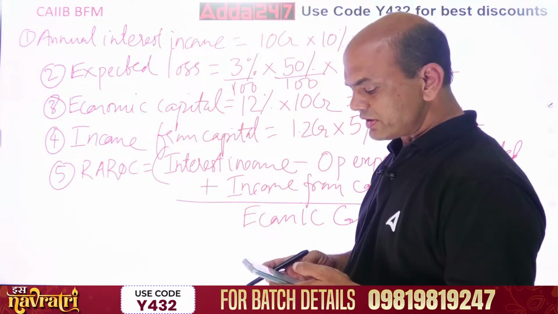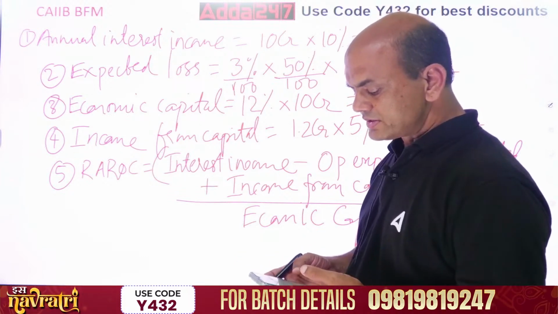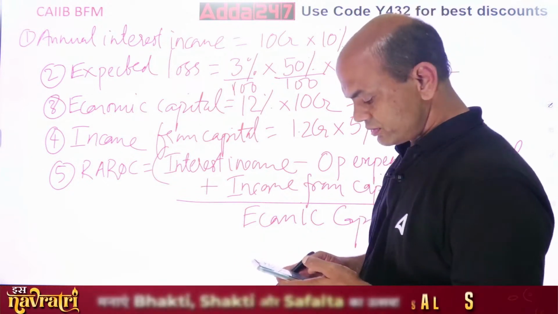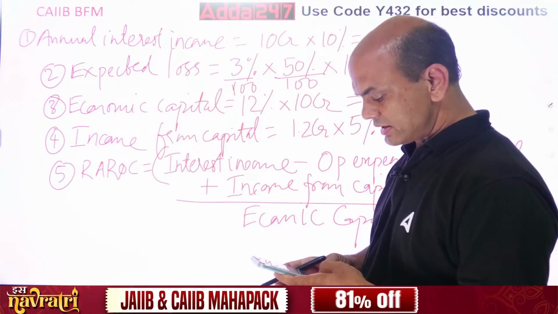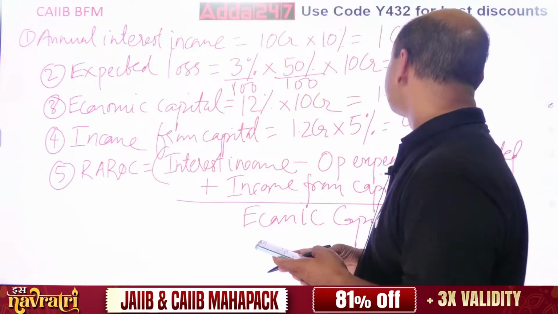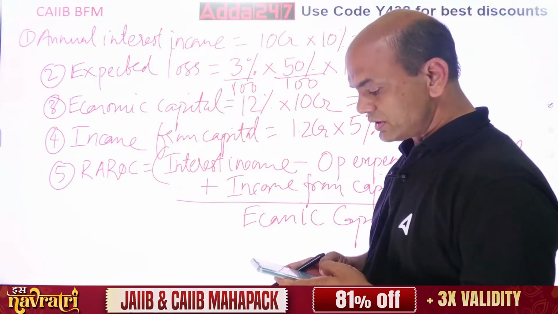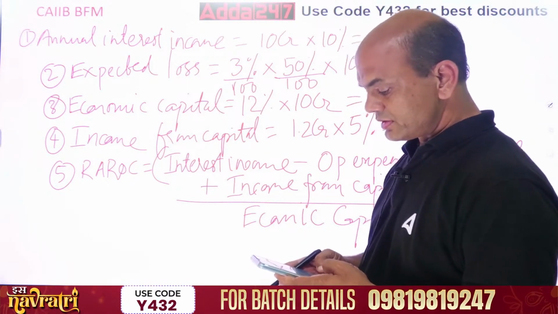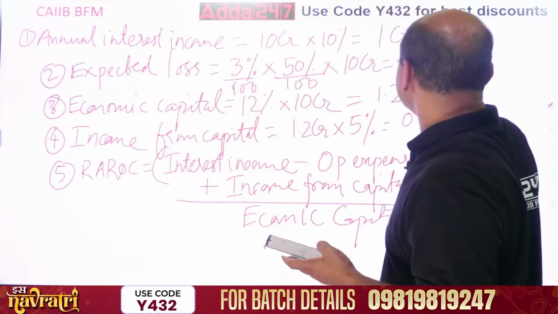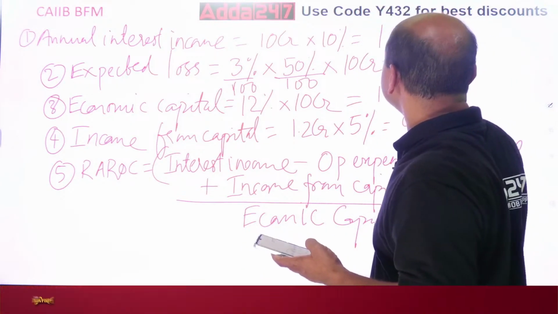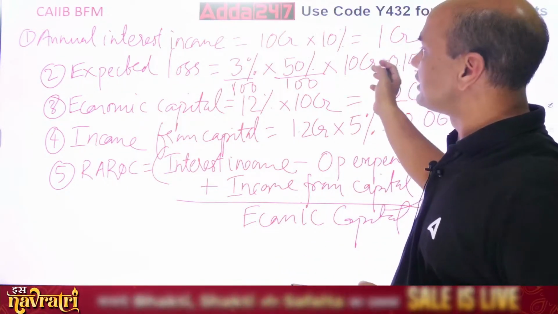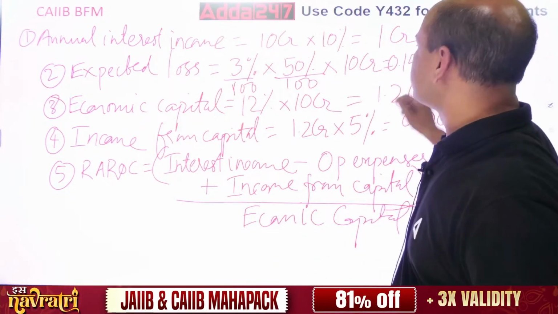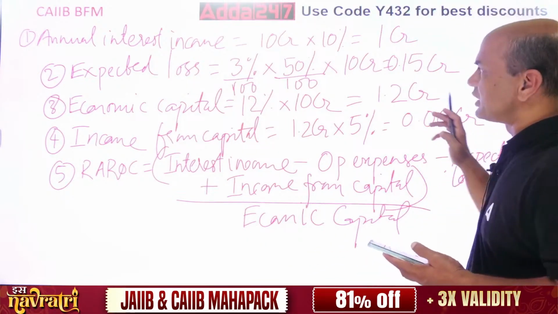So 0.015 into 10 CR. Let's keep it in CR only. So 0.15. That's what I was also wondering, how come you are getting 15 as a loss? So 0.15 CR. Got it everyone?